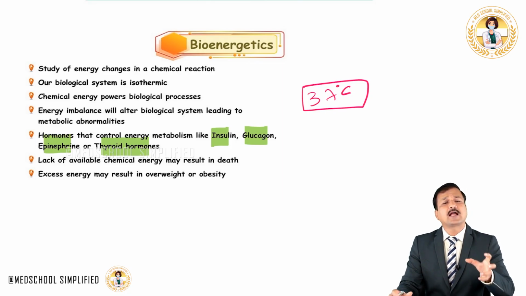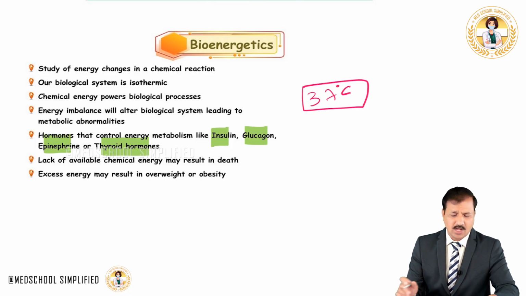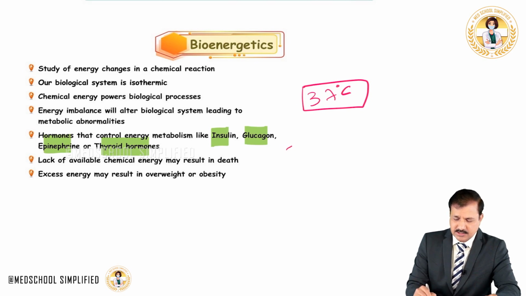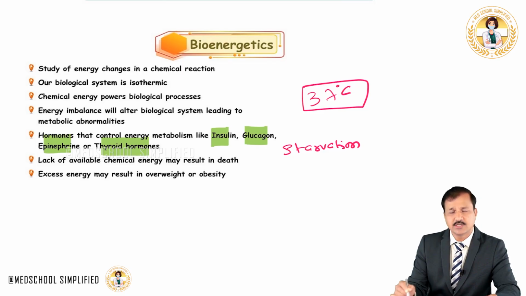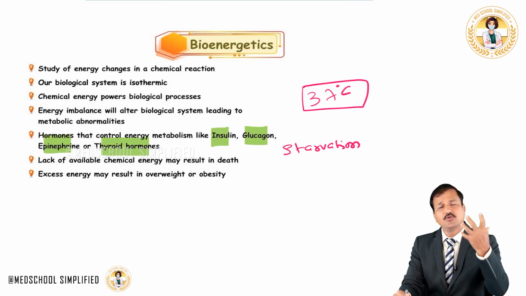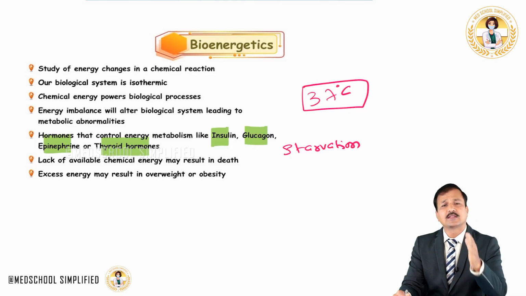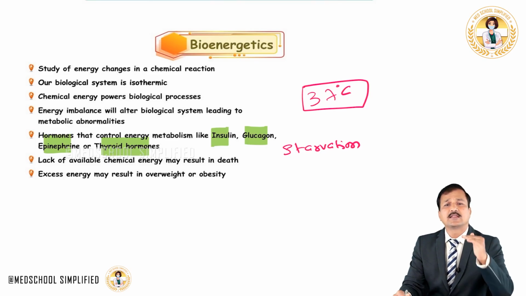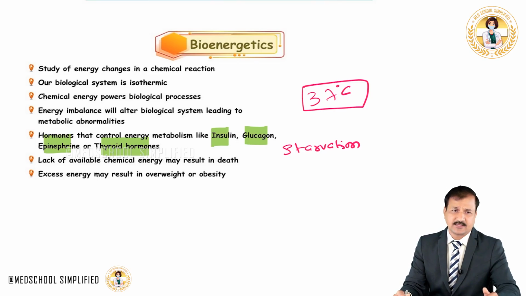If there is any lack of chemical energy, like what we see during starvation, when a person does not consume food, the food which has to bring chemical energy into the system will be decreased. That creates an imbalance, a lack of energy, that will decrease the biological processes, and that might result in death.